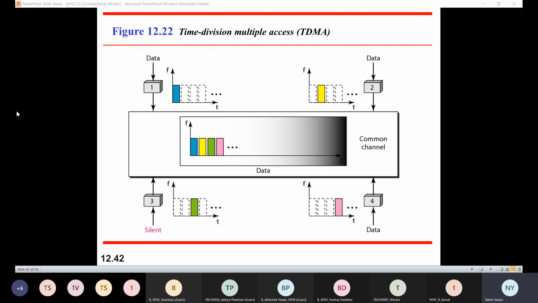Correct? So what does it do? It divides the channel into different time slots. At a time, one station is allowed to transmit data on a channel. A complete bandwidth is dedicated to that particular channel for a given time slot. That's the reason TDMA has an overhead of synchronization, right? Because the complete bandwidth is dedicated to a given station, but for a given time slot only. So that's my time division multiple access.